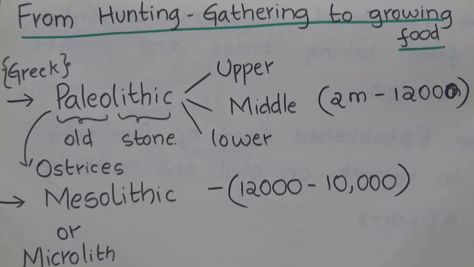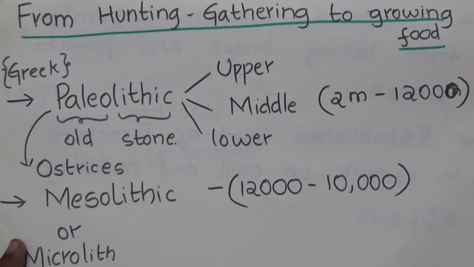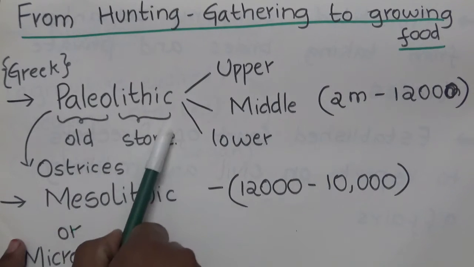Hello students, in this video we are going to learn History, 6th class NCERT, Chapter 2: From Hunting, Gathering to Growing Food. Now let's study about ages. Generally it is divided into three ages. One is Paleolithic, the other is Mesolithic and the other is Neolithic age. Now let's study briefly about the Paleolithic age.